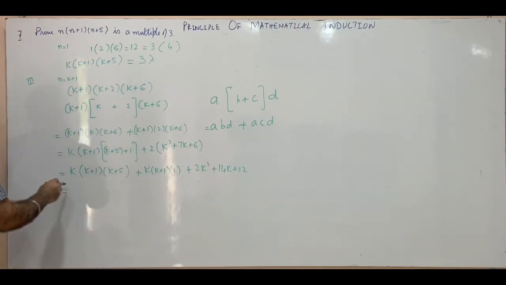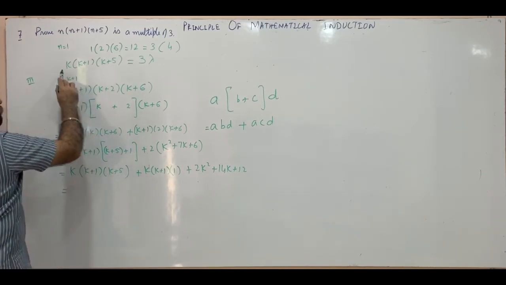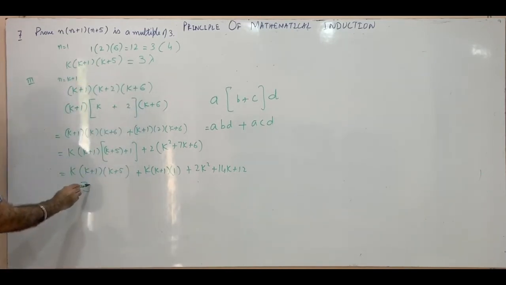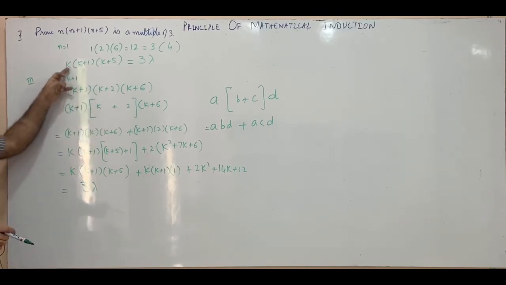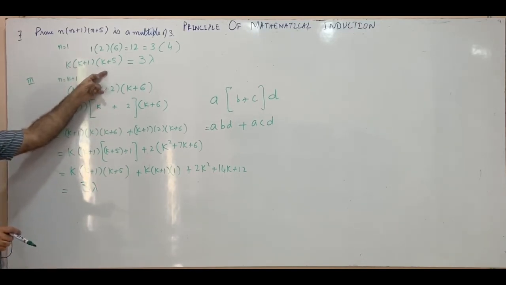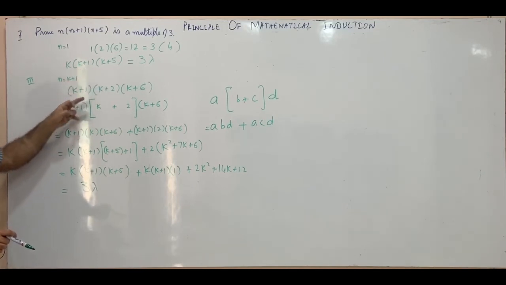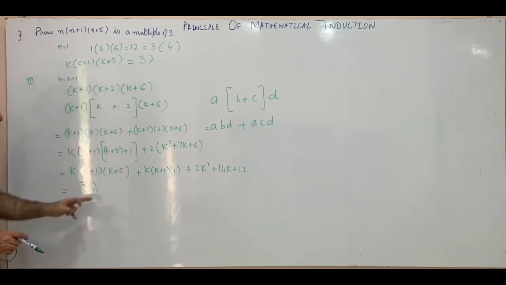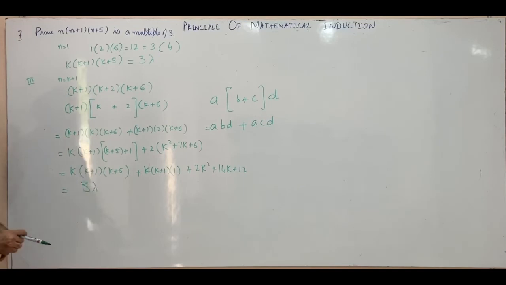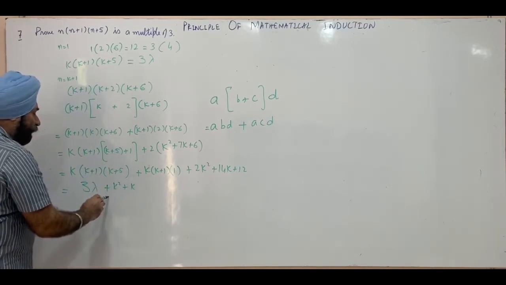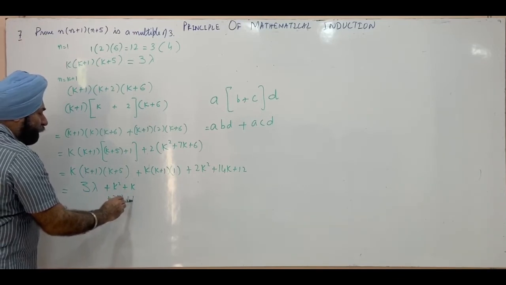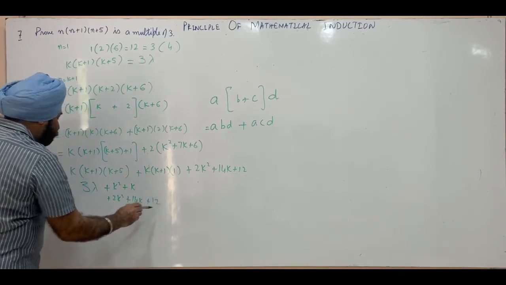Now this first part can be written as 3 lambda. So we have split up this expression in such a way that we get the result assumed in the second step, so that this can be written as 3 lambda. So this is 3 lambda, plus we have k square plus k, and plus 2k square plus 14k plus 12.